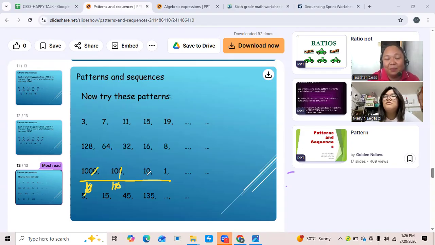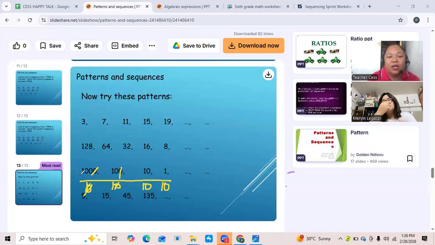Opo. That is the next number. And if you divide 10 by 10, the answer will be 1. All right? And if you're going to divide it by 10, the answer will be 1 over 10. It will become fraction na. All right? You get it? Opo. Okay.